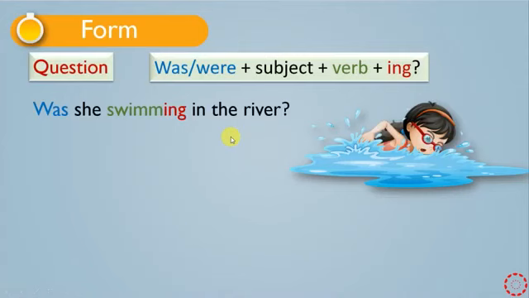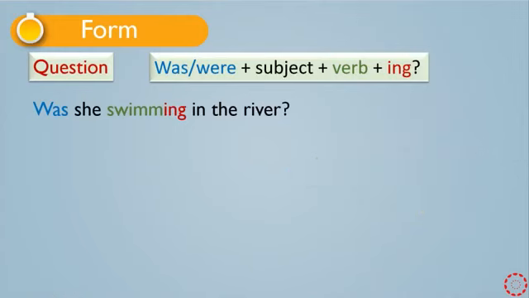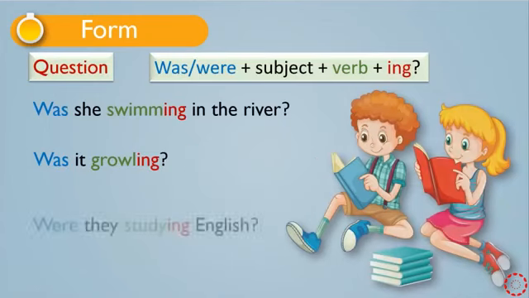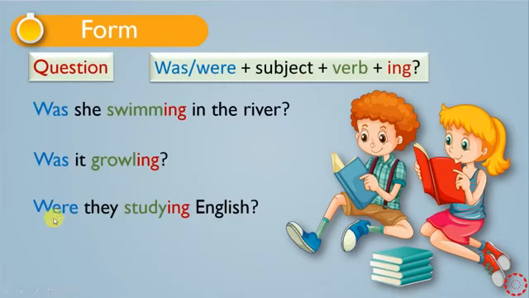We have a short answer here. We can say yes, she was, and no, she wasn't. Another example. Was it growing? You can say yes, it was, no, it wasn't. Another example. Were they studying English? You can say yes, they were, no, they weren't.